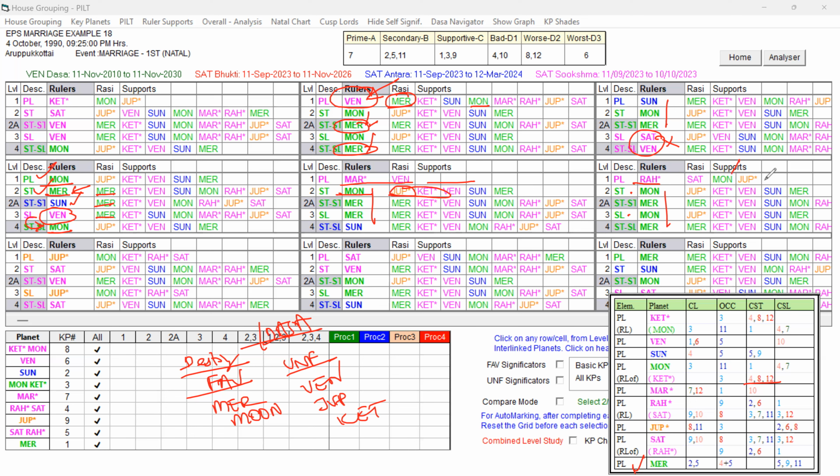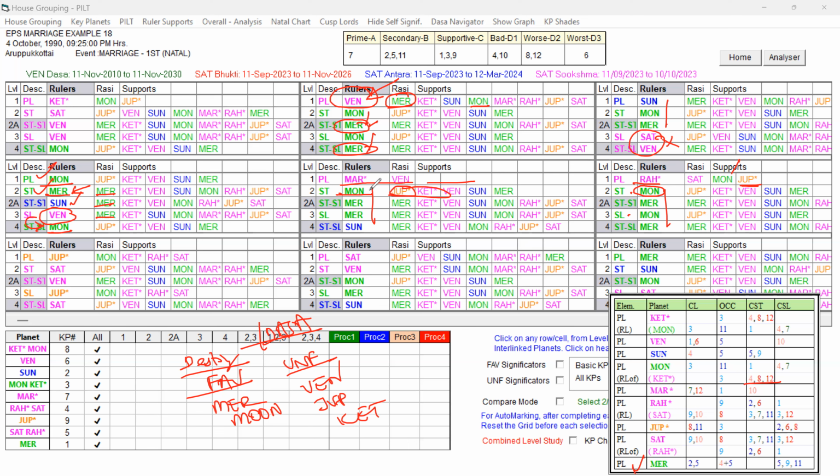In the Bhukti Lord, because of some weakness, the Antara Lord should be comparatively better and should be free from this Venus. So out of these, which are the favorable key planets? Jupiter, Saturn, Mercury are not strong because the Saturn rule is present strongly. And either Mars or Rahu, because they have the favorable key planet as the rulers. Out of them, which is better? Obviously Rahu than Mars.